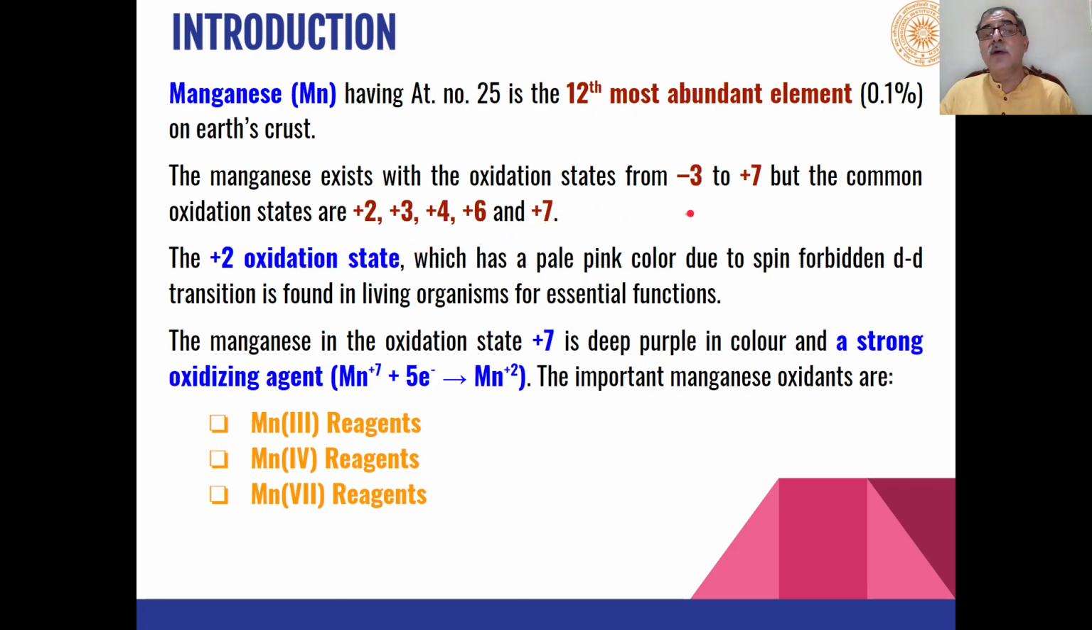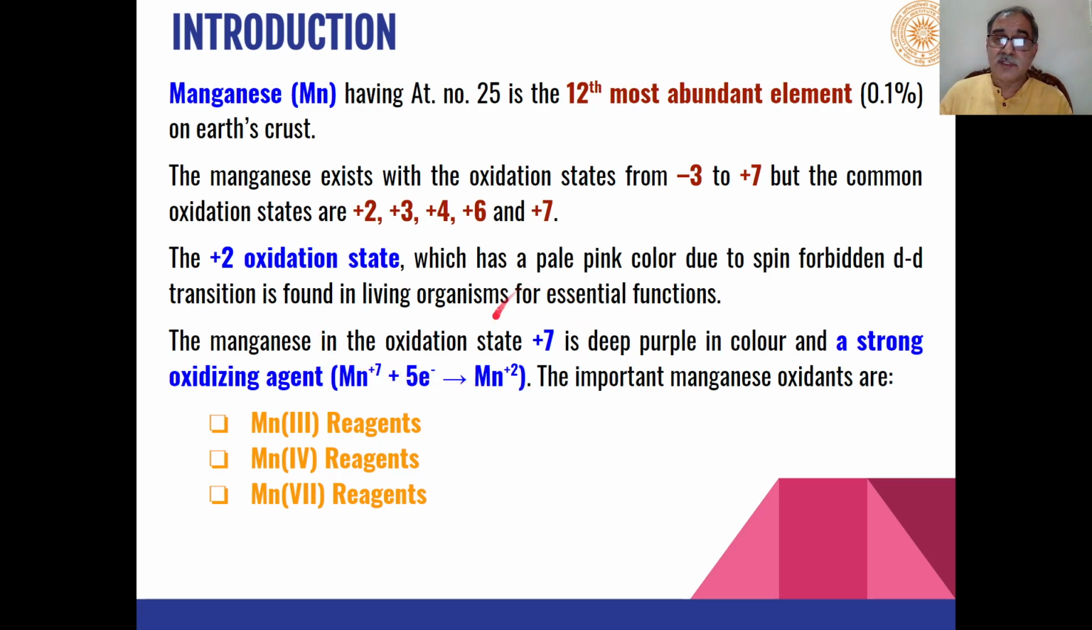The most common oxidation states in which these manganese compounds can act as oxidizing agents or help in oxidation are plus 2, plus 3, plus 4, plus 6 and plus 7. The plus 2 oxidation state has a pale pink color due to spin-forbidden d-d transition. This is found in living organisms for essential functions.